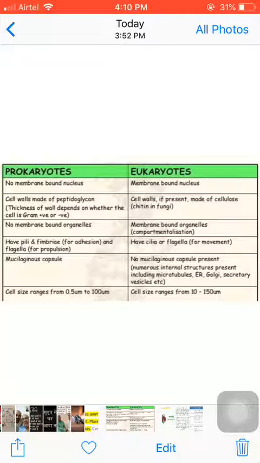Now, eukaryotic cells are divided into 2 parts, unicellular organism and multicellular organism. Questions can come like this: distinguish between the unicellular and multicellular organism, or explain the difference between unicellular organism and multicellular organism, or give the example of unicellular plant, give the example of unicellular animal, give the example of unicellular heterotroph, give the example of unicellular autotrophs.